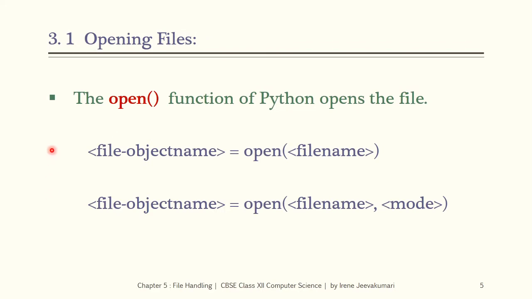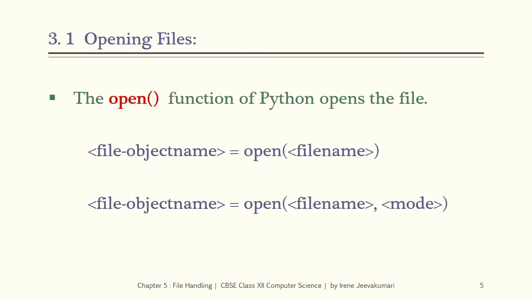Opening files. The open function of Python opens the file as per one of the following syntaxes. The first syntax states that file object name equal to open within parenthesis file name, and the second syntax states that file object name equal to open within parenthesis file name comma mode. In a syntax language, the items inside the angle brackets must be provided by the programmer. So, the file object name, file name and the mode should be provided by the programmer to open the file according to their requirements.